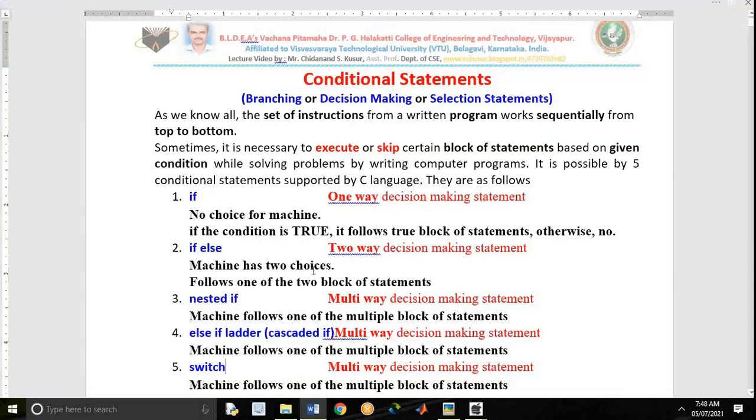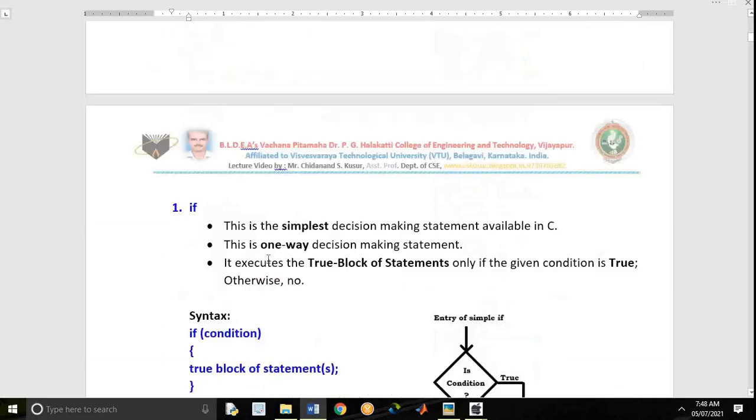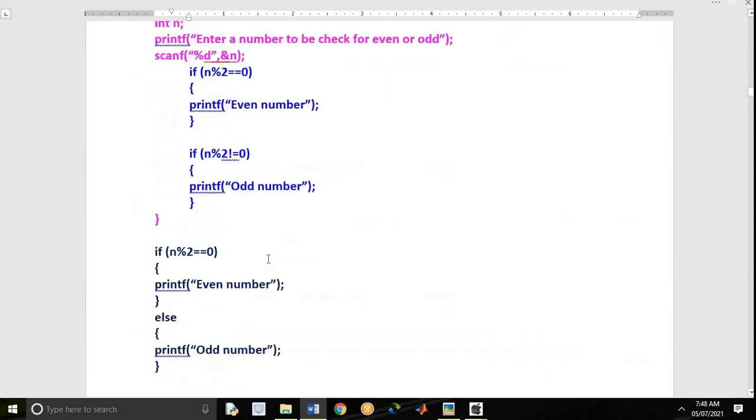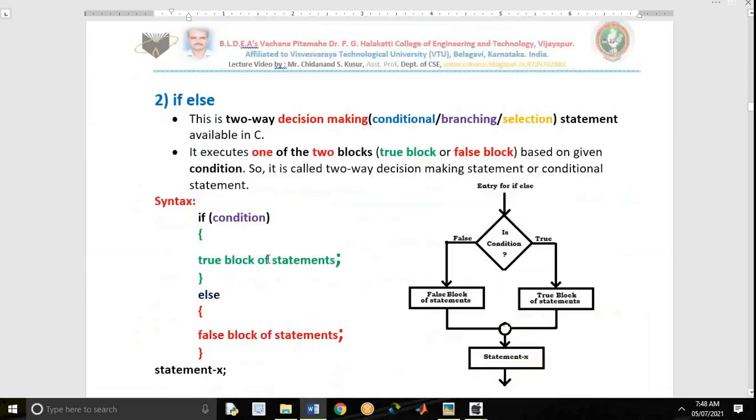In today's class we learn only the if else. I hope you might have watched my previous video on simple if. If you have watched it, that is well and good. Otherwise I request you to watch that video also. Which one? Simple if. Let us start our discussion with the if else in today's lecture video.